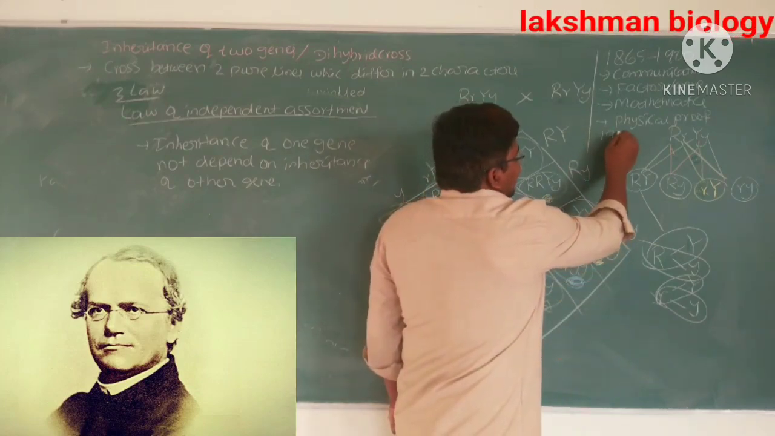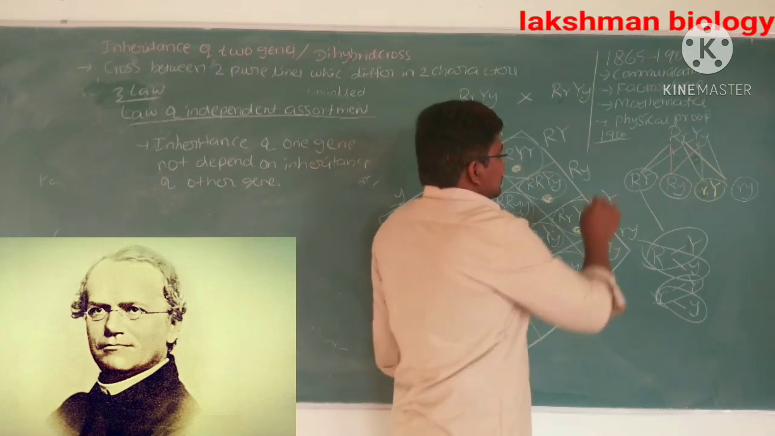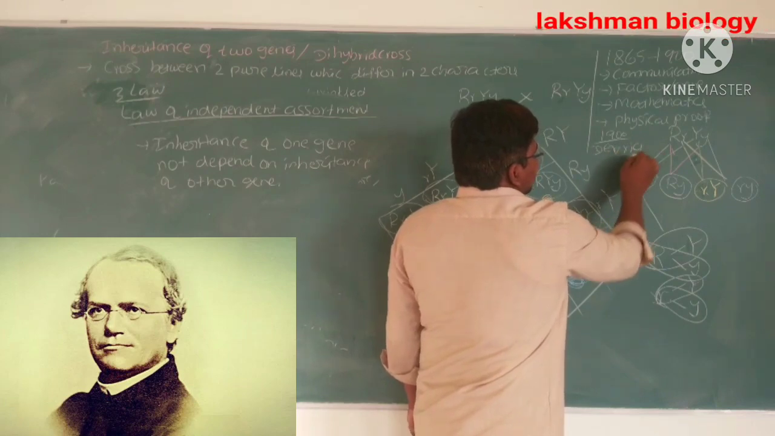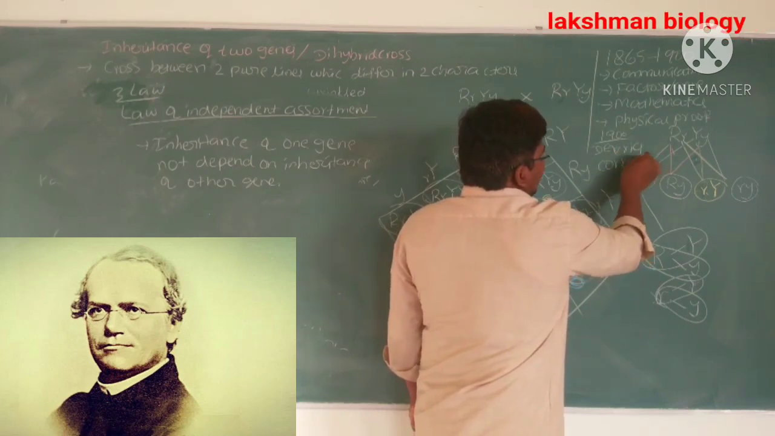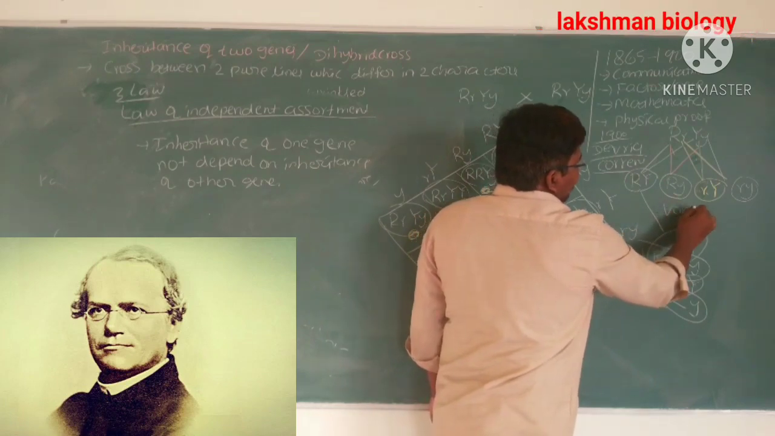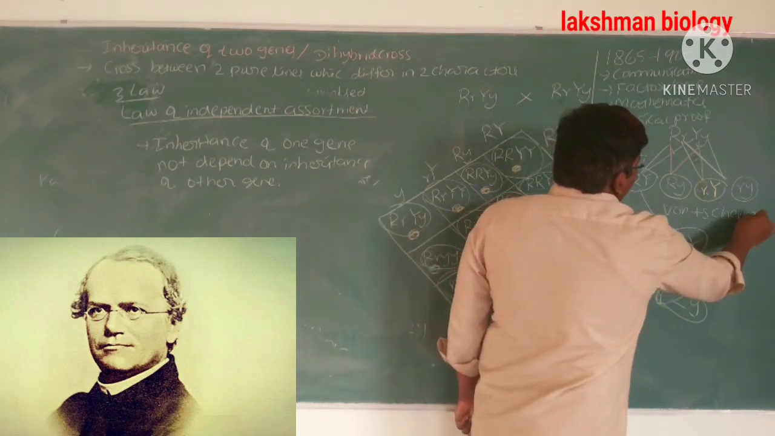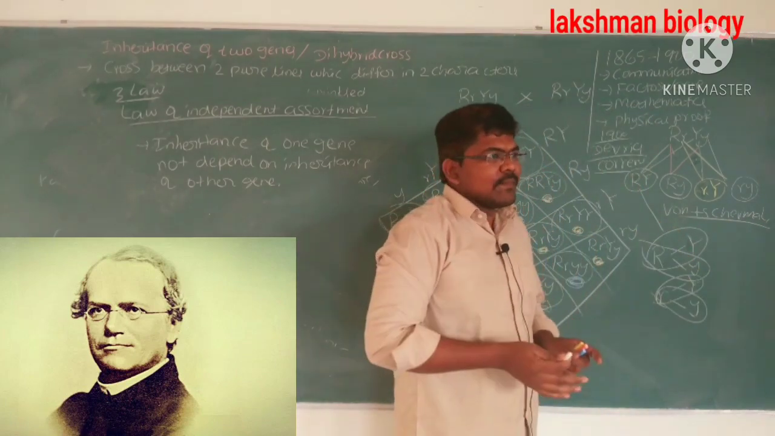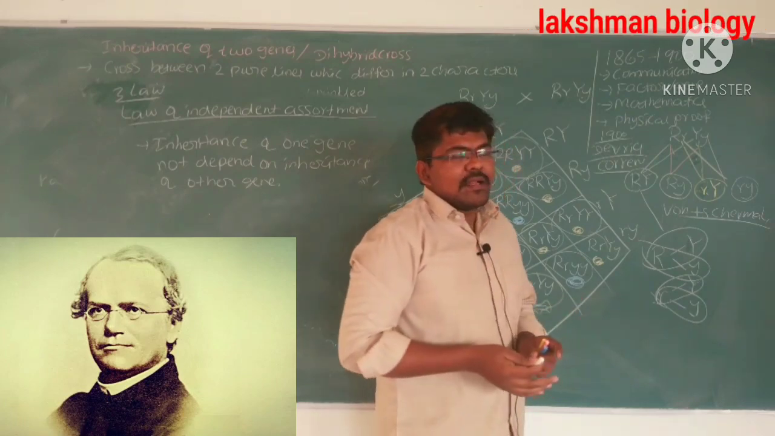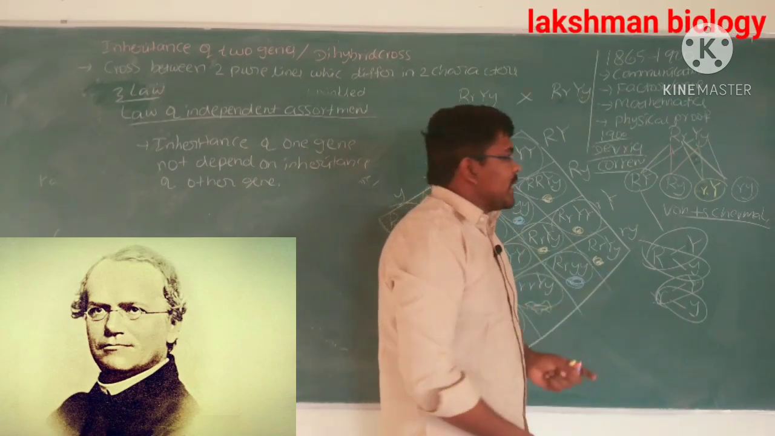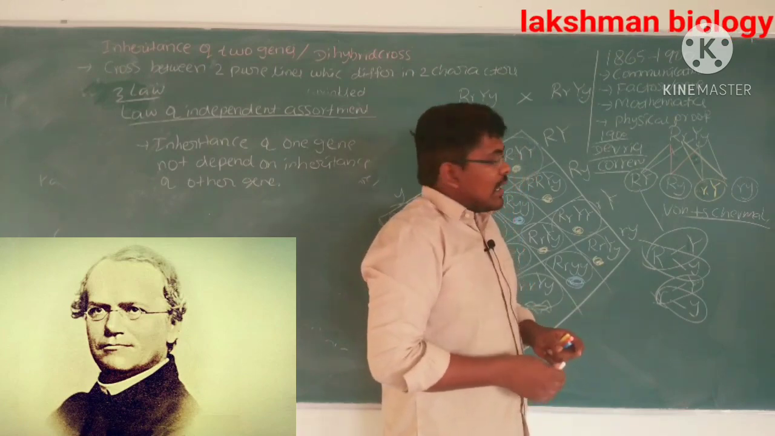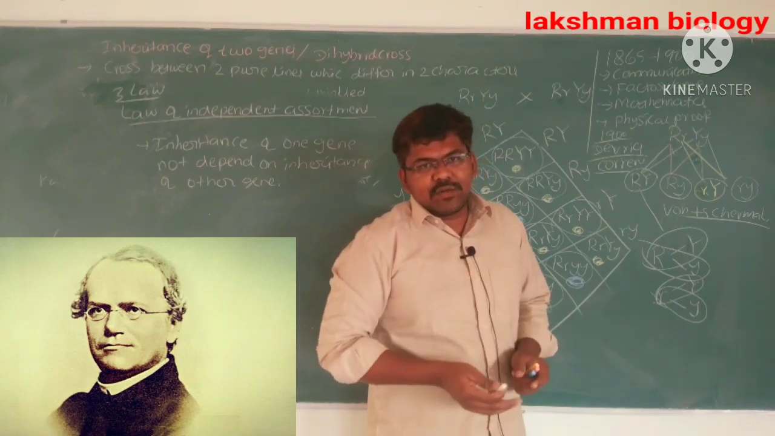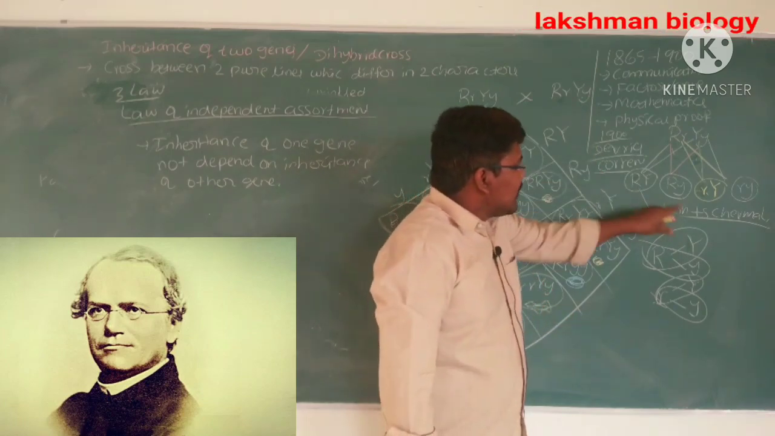After 1900, there were 3 scientists: De Vries, Correns and Von Schermark. These different scientists worked again on Mendel's laws, and they rediscovered that Mendel's laws are correct. Okay, that is about the rediscovery of Mendel's work.